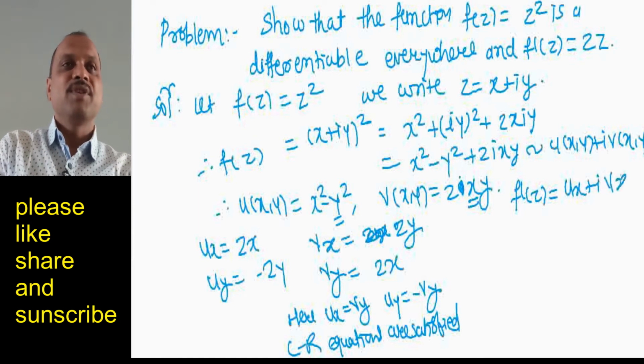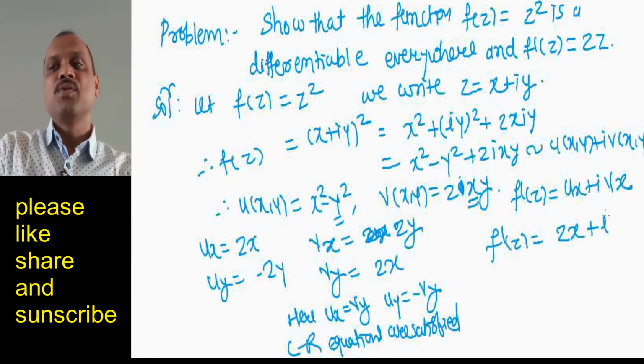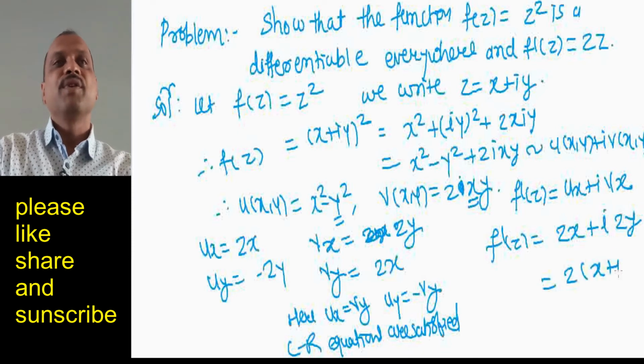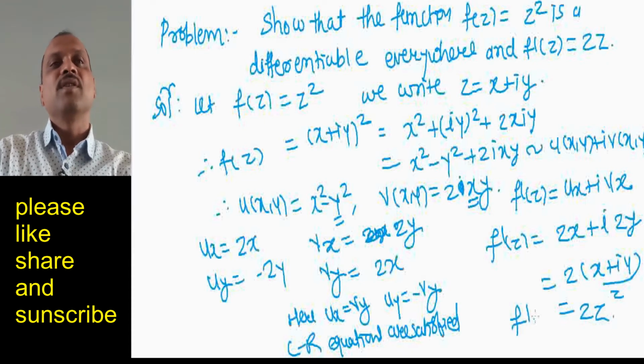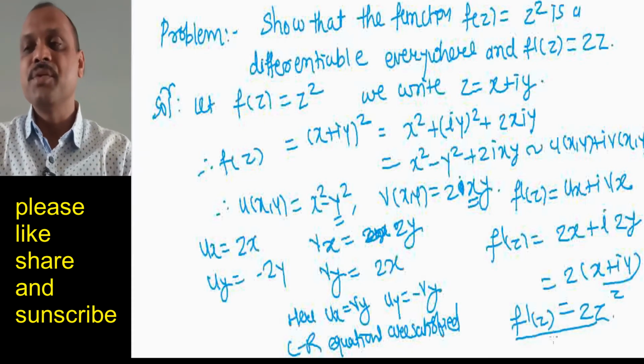Therefore f dash of z equal to, what is ux? ux is 2x plus i into, what is vx? 2y. Therefore this is equal to 2 into x plus iy, and x plus iy is z. So 2z, hence f dash of z equal to 2z.